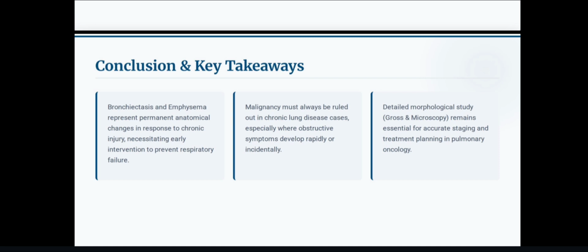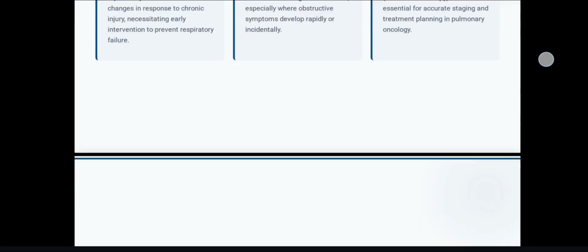Conclusion. Key takeaways. Bronchiectasis and emphysema represent permanent anatomical changes in response to chronic injury, necessitating early intervention to prevent respiratory failure. Malignancy must always be ruled out in chronic lung disease cases, especially where obstructive symptoms develop rapidly. Detailed morphological study, gross and microscopic, remains essential for accurate staging and treatment planning in pulmonary oncology.